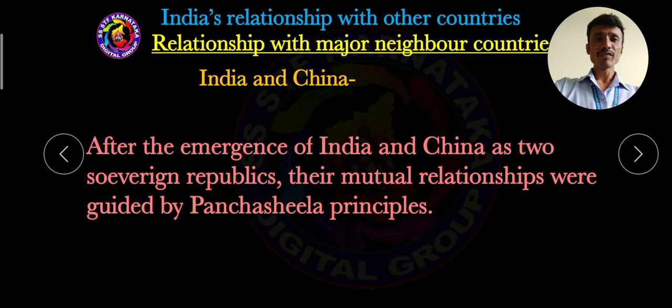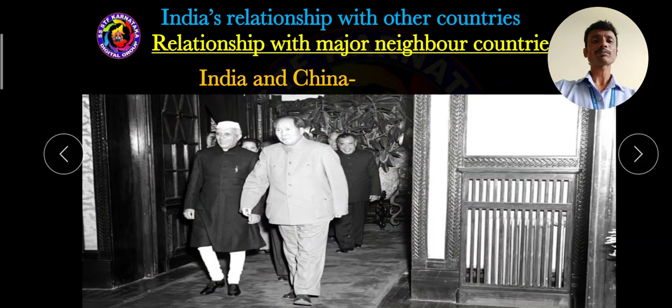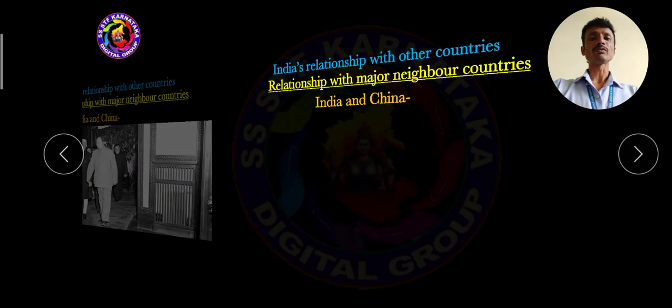In the year 1954, Indian Prime Minister Jawaharlal Nehru and Chinese Prime Minister Zhou Enlai signed the Panchsheel principles. Pancha means five. They signed five important principles or agreements in 1954.